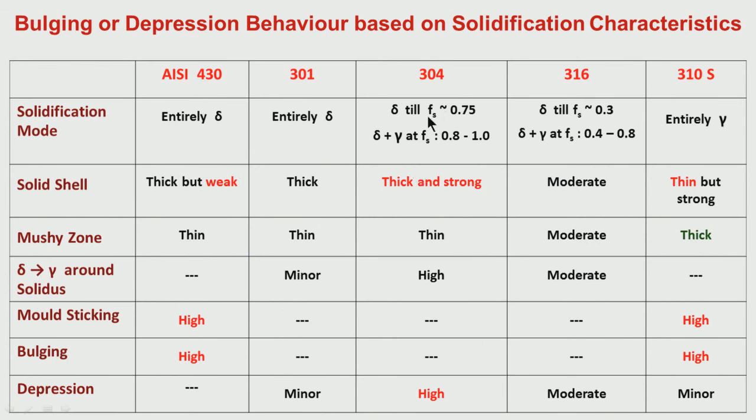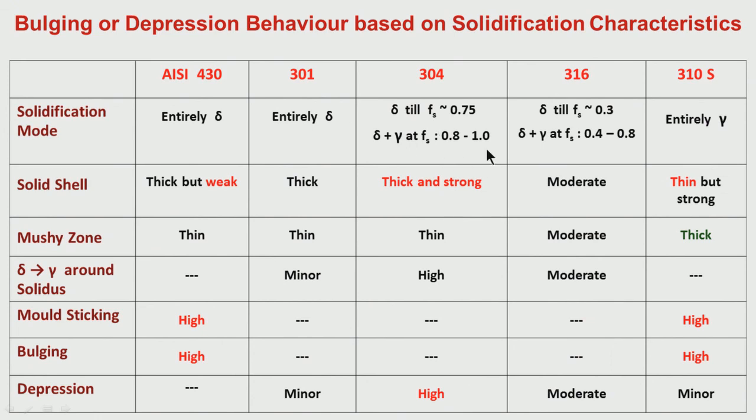What is happening? You see, delta is present still about 0.75 solid fraction, that means 75% of solid is there. Only below that, gamma has started taking place around 0.8 to 1 solid fraction.